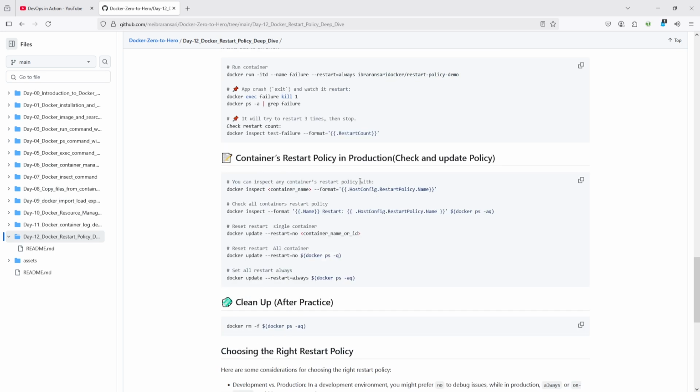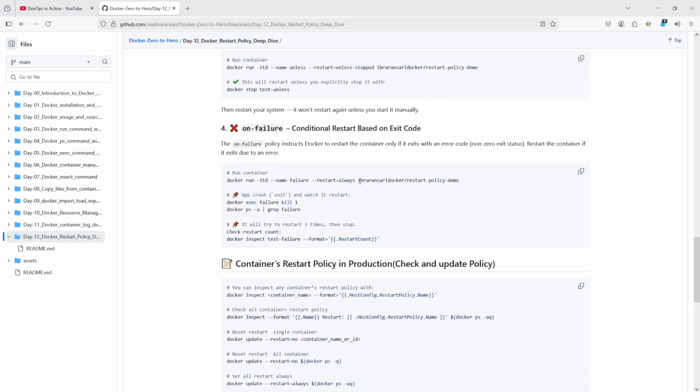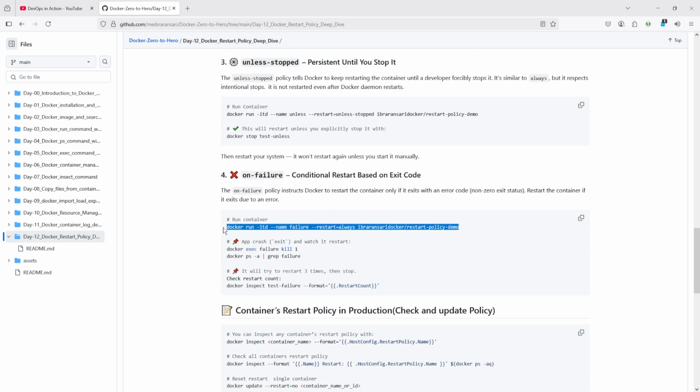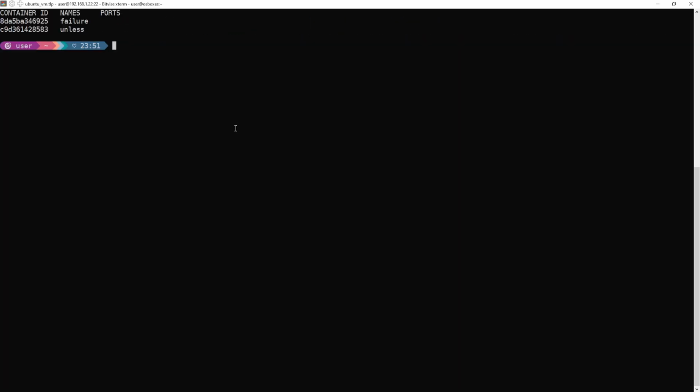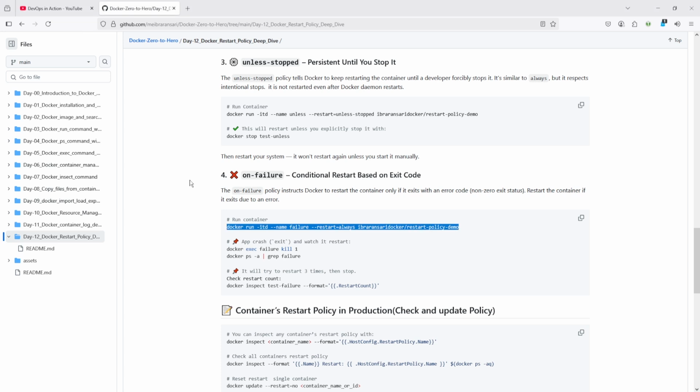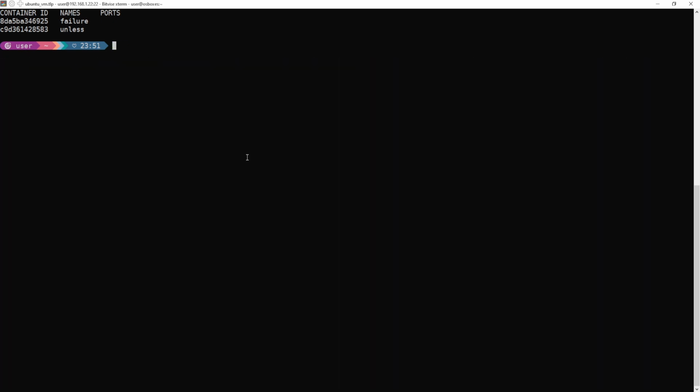So again, let's see with the non-zero exit code, right? Let's see, I am starting this container, and the container is running with the name failure, right? So I am going to crash this container, right?